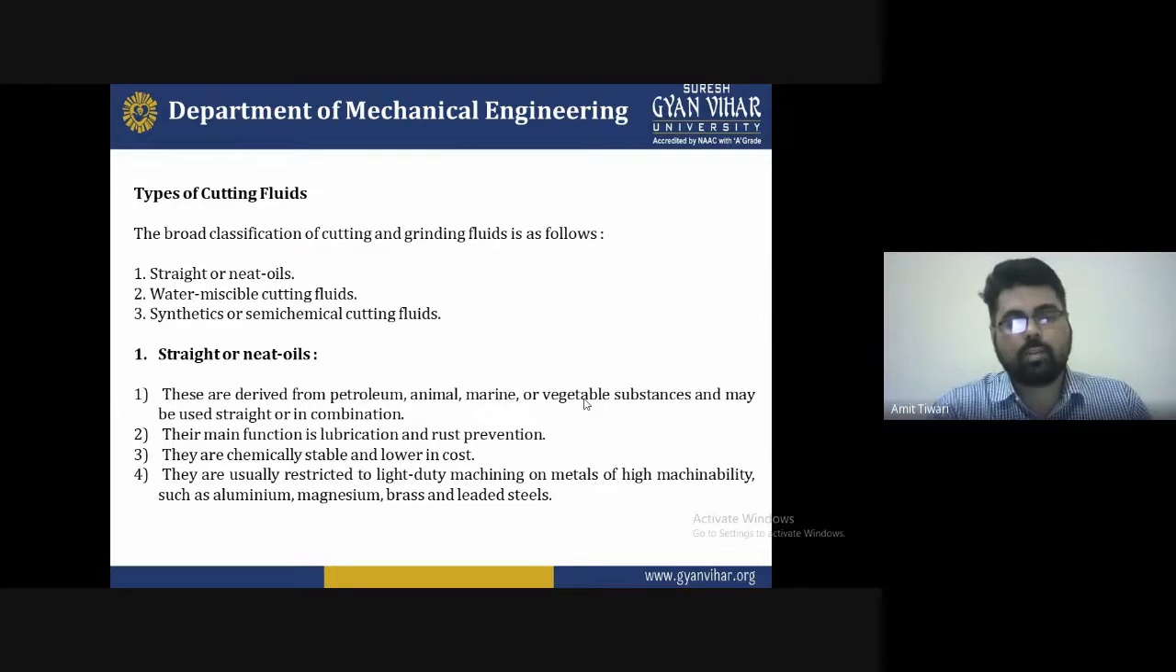First of all, I will explain them one by one. First is straight or neat oil. Some of its conditions are as follows.